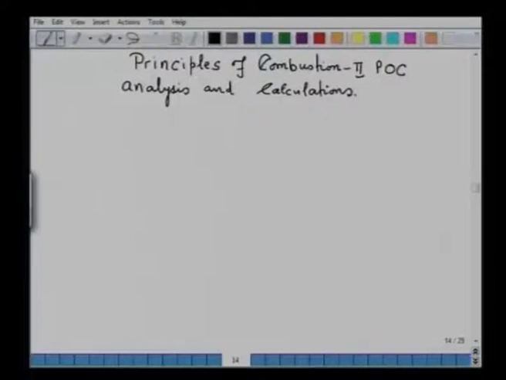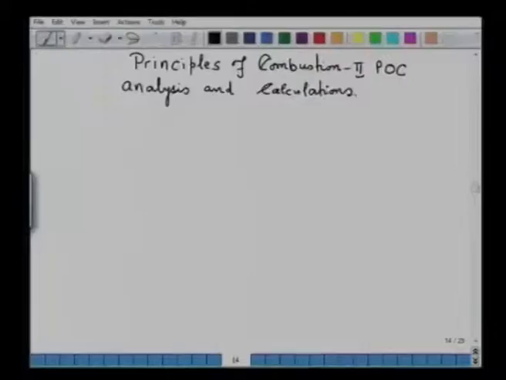Today I will talk on principles of combustion, second part, where I will be dealing with the analysis of products of combustion. In short, I have written POC. In the combustion calculation, the analysis of products of combustion is important. The calculations on combustion can be done in several ways.